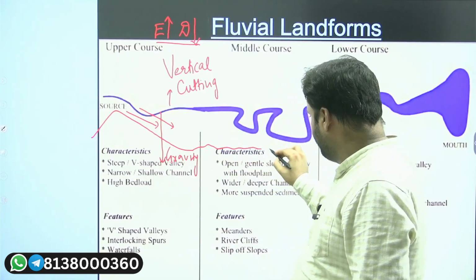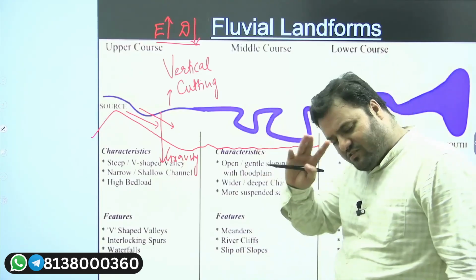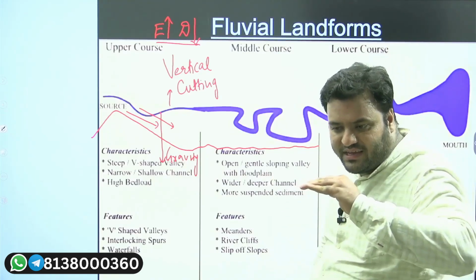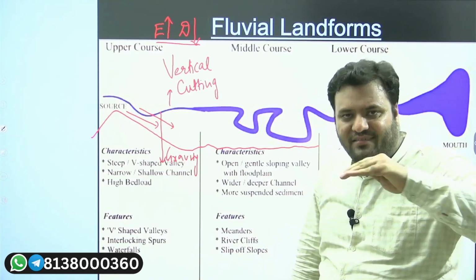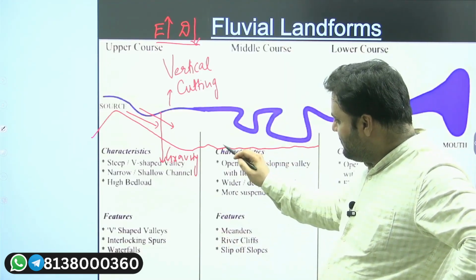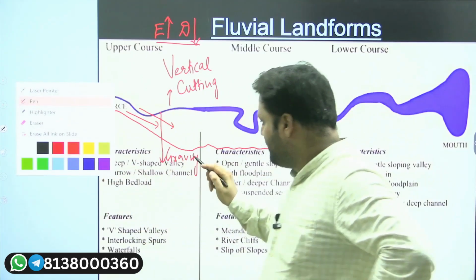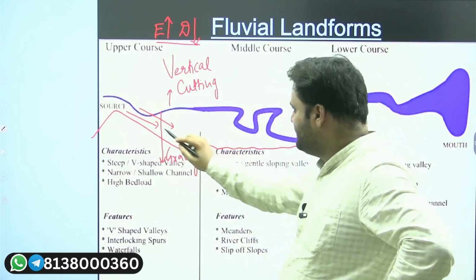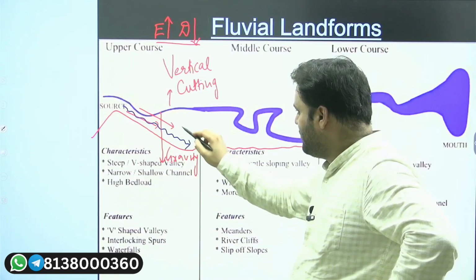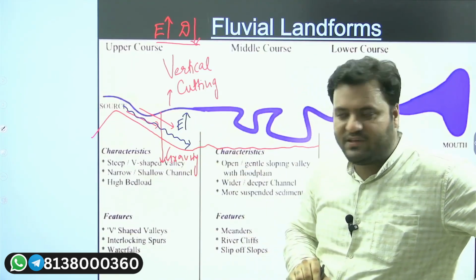But here, when the slope is getting gentler, as a result of this gentler slope, what will happen? When the water is going to flow on this gentle slope, let's say here it is the water. When the water is flowing here we have high erosion. It's because of the gravity, more removal will take place.